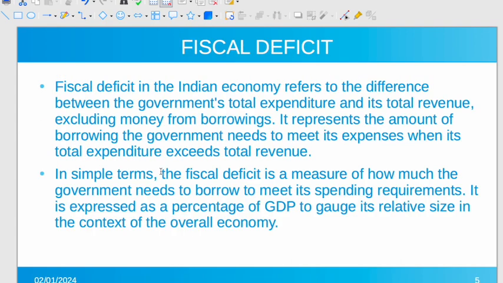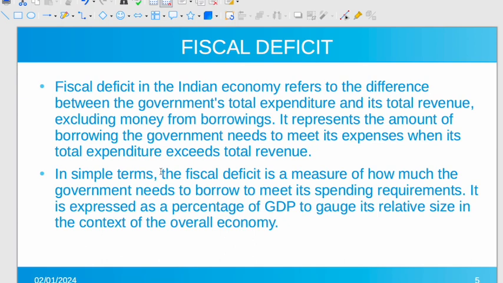Now we will understand another important term, which is known as fiscal deficit. So what is fiscal deficit? If you think that government is a kind of household which has a certain budget, there will be some earning of a household. Suppose a house earns 100 rupees, and 50 rupees is the expenditure of the house. है ना? So in that case, the house is running a surplus, there is no deficit. But what if a household's income is 100 rupees, but they are spending 120 rupees? That 20 rupees will be the deficit.